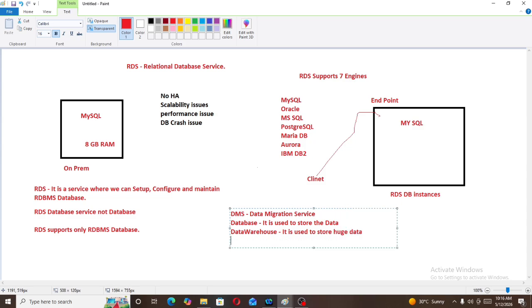If you want to store the data, there is a database. But if you want to store huge data, then there is a service in AWS, that is data warehouse. The database service in AWS is RDS. To store the data, the service in AWS is RDS. But if you want to store huge data in AWS, there is another service, that is Redshift. It is a data warehouse service in AWS.